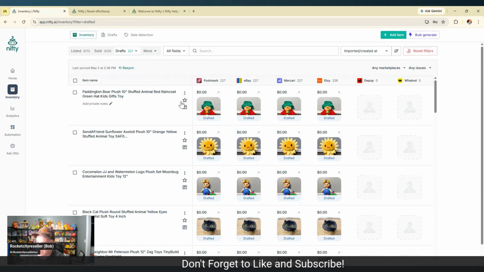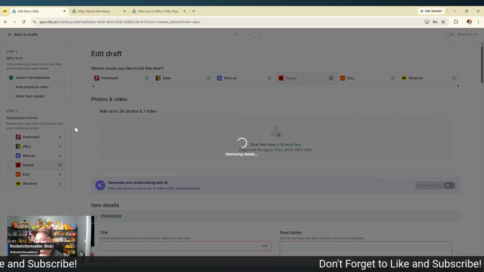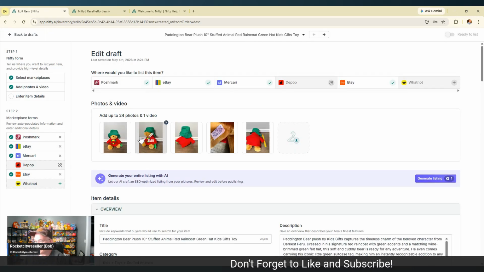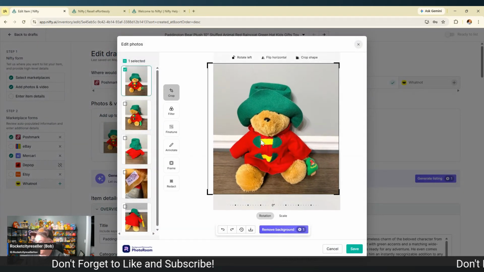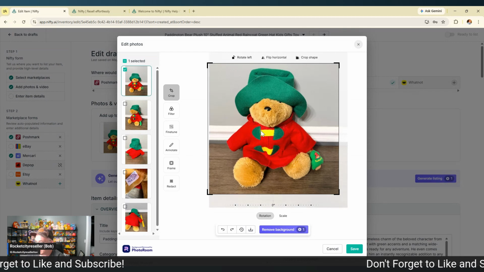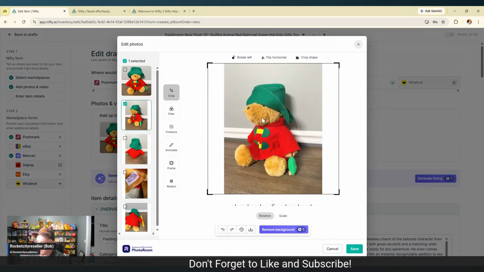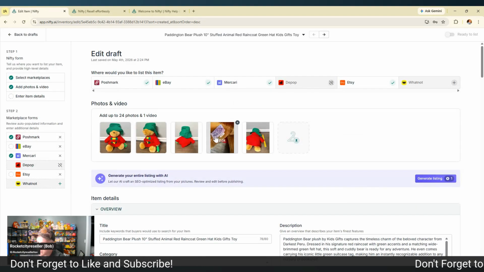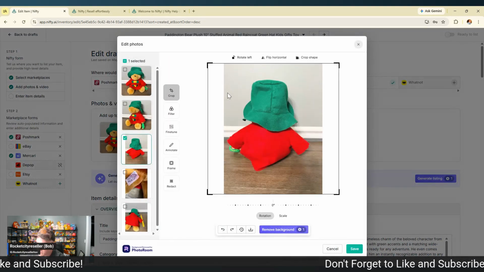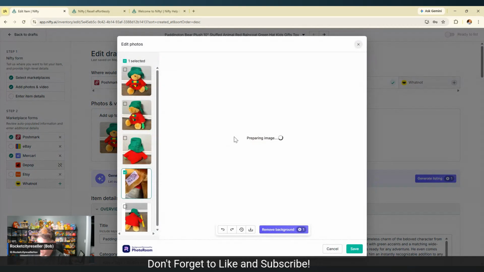So these little dots over here, if you can see them on my screen, they're like a little hamburger menu. I'll left click on that. Edit draft. All right, here's the Paddington. So if you left click on the Paddington and use your scroll wheel, you can make the picture a little bit bigger, kind of center him off. That's what I do. So I just kind of fiddle with the picture a little bit because I'm a perfectionist. I like a good quality picture and a good quality item. I think that's really what sells an item, quite honestly. A photograph is worth 1,000 words, right?